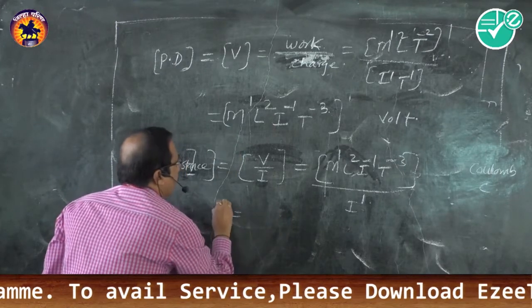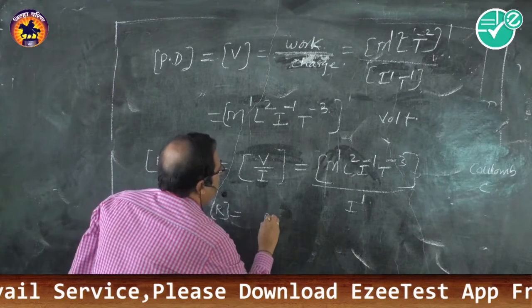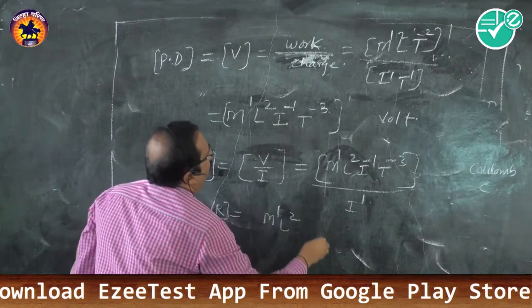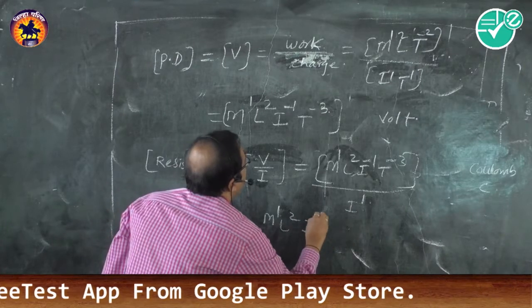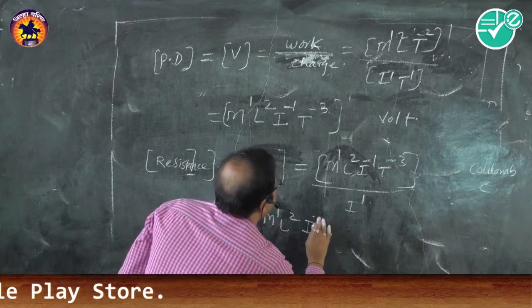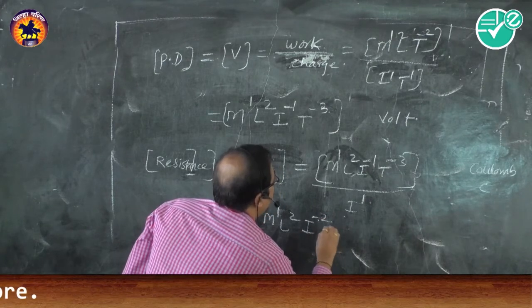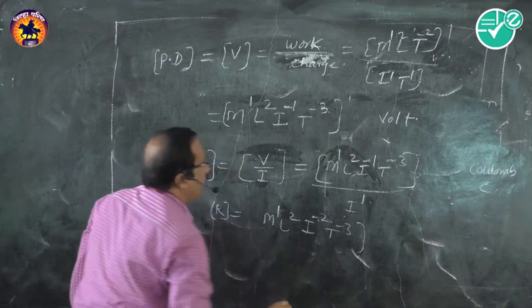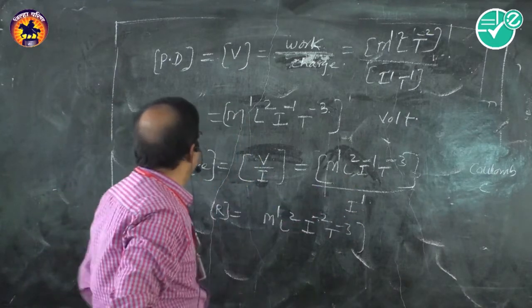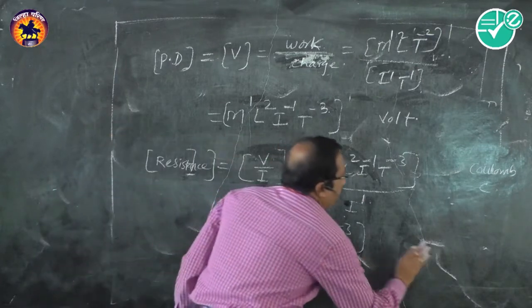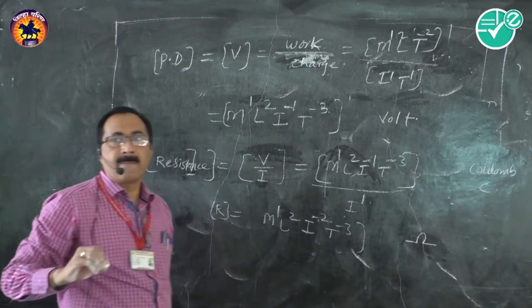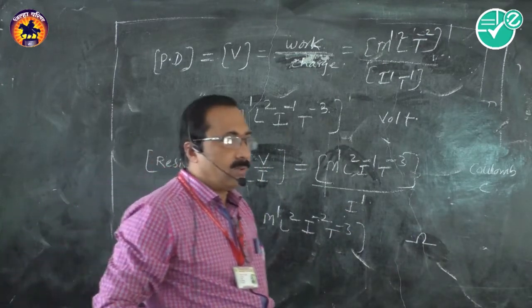Therefore, the dimensions of resistance are M1 L2 I minus 2 T minus 3. So these are the dimensions of resistance. We can write the unit as ohm.